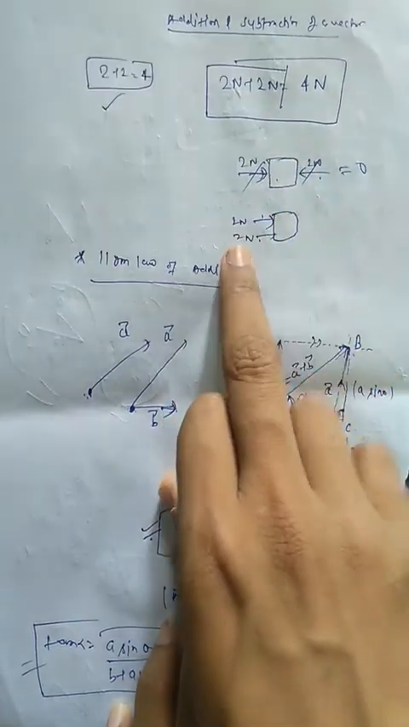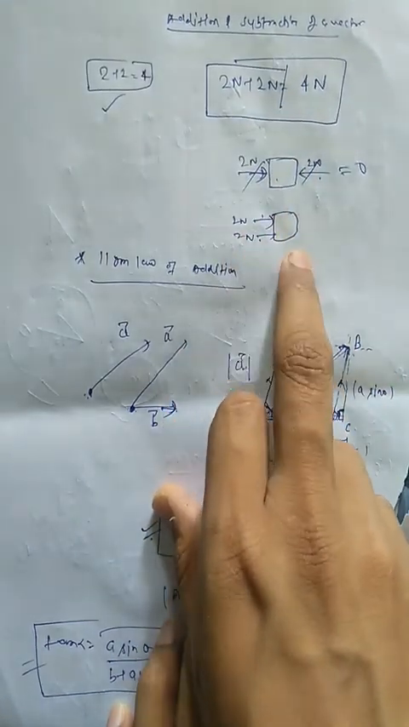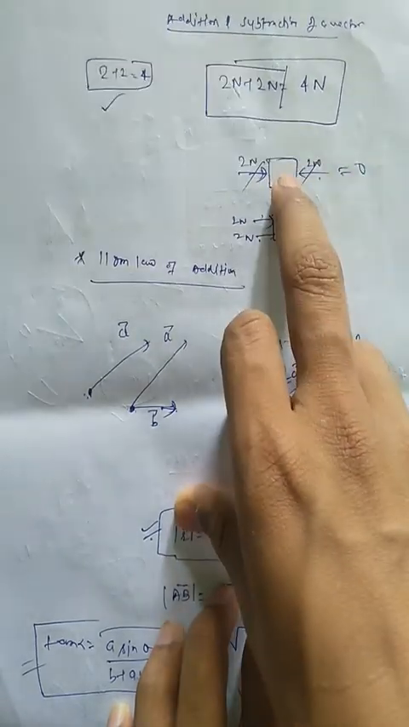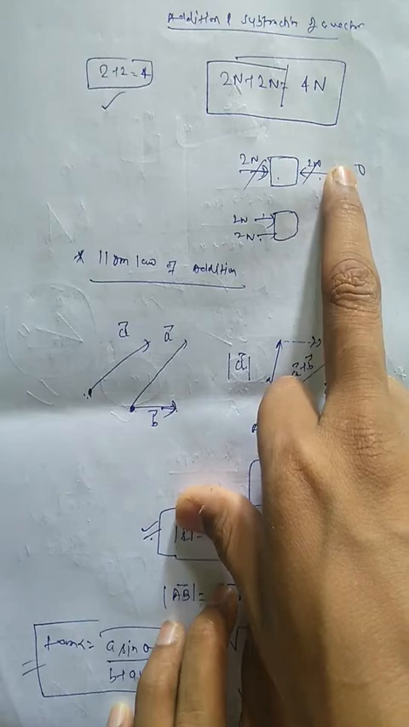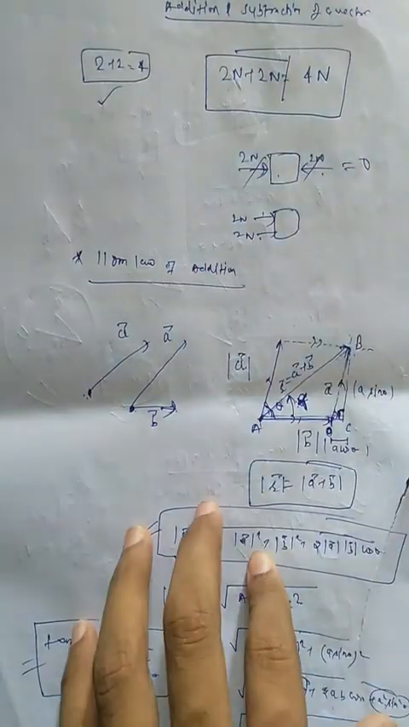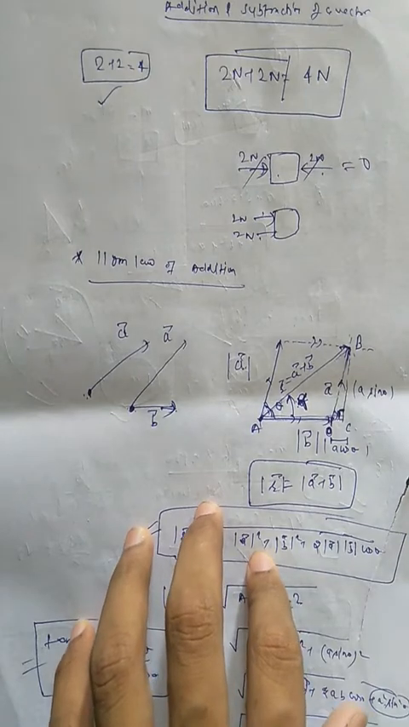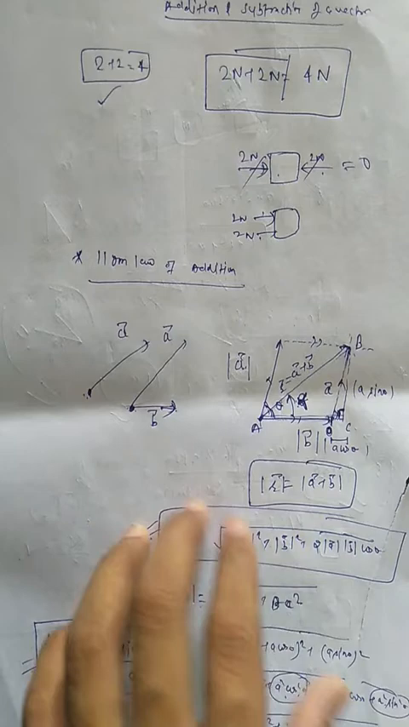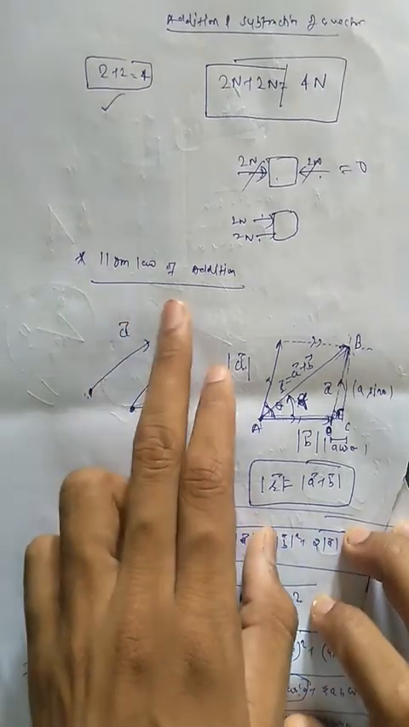If the forces are in the same direction, then 2 Newton plus 2 Newton, the overall effect will be 4 Newton. But if we reverse the direction of one of the forces, it will be 0. So we can never say that the addition and subtraction of vectors is similar to that of scalars. So what is the law for the addition and subtraction of vectors? We will study the first law, the parallelogram law of addition.